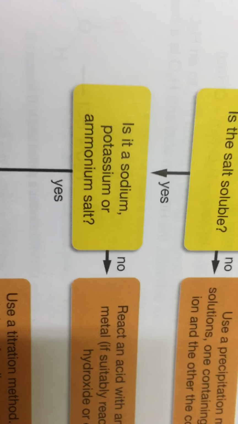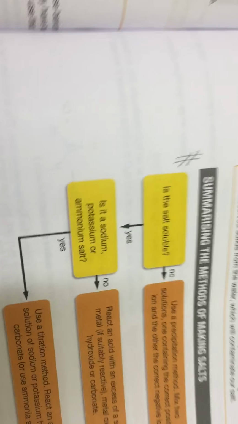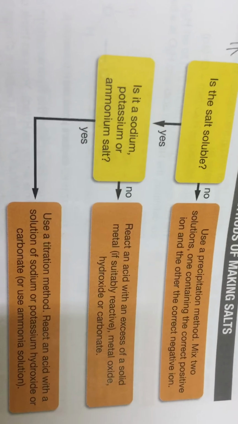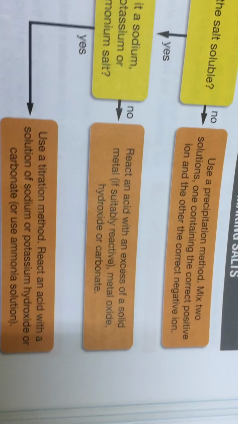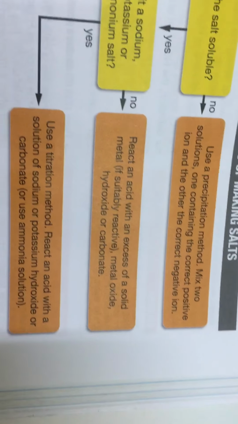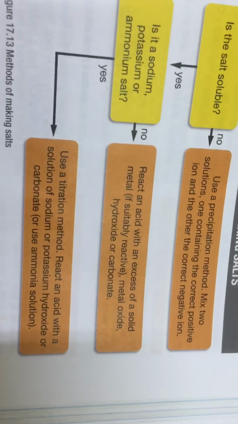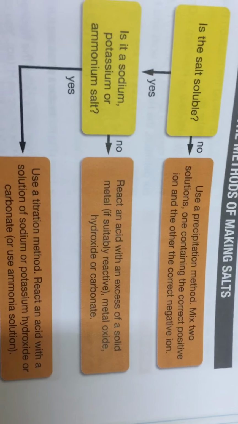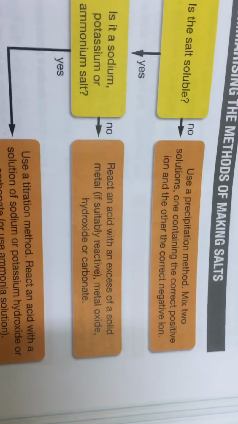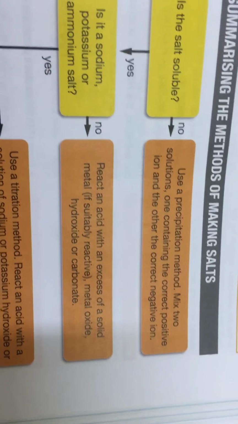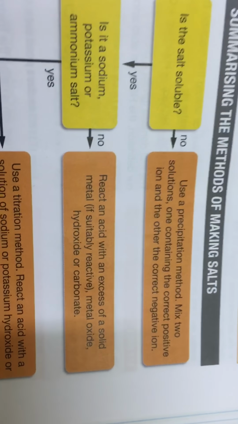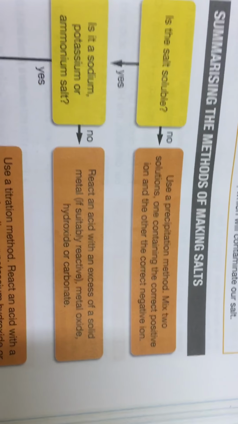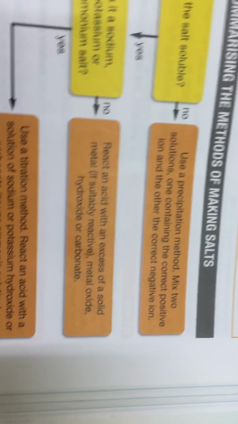If the salt is soluble, I'll ask another question: is this salt sodium, potassium, or ammonium, or not? If it is not sodium, potassium, or ammonium, then you can react it with acid, and take care, we have a question at the end of the chapter about this. We can use the metal itself if the metal is reactive, but don't use a metal like copper with acid. You can use the metal oxide, the metal hydroxide, or the metal carbonate to produce this soluble salt.